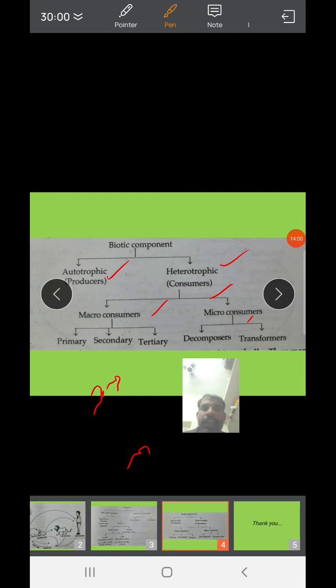So the first one, the macro consumers, are classified into mainly three different types of consumers: the primary consumers, secondary consumers, and tertiary consumers. Is it clear?